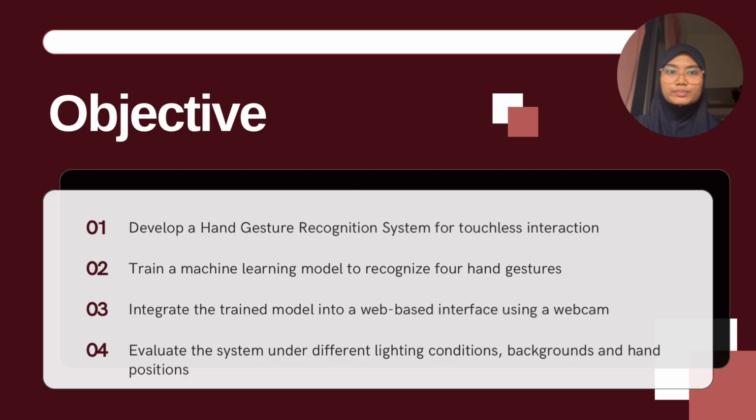Okay then, I will proceed with the objectives of this project. Firstly, the objective of this project is to develop a hand gesture recognition system that allows users to interact with a computer through simple hand gestures without requiring physical contact. Second, to train the machine learning model using Teachable Machine to accurately recognize 4 hand gestures, namely thumbs up, palm, peace sign, and thumbs down.